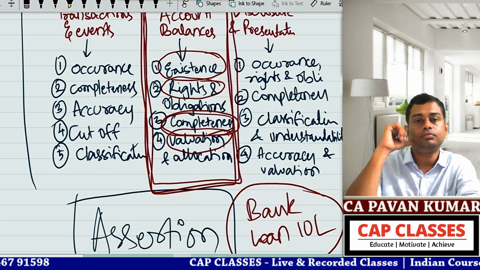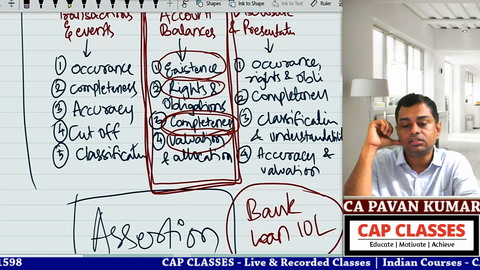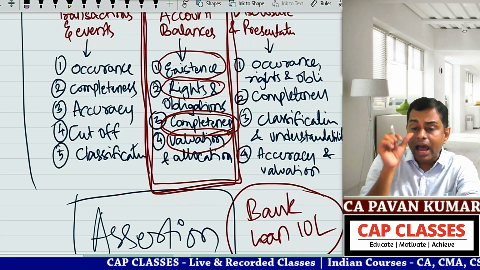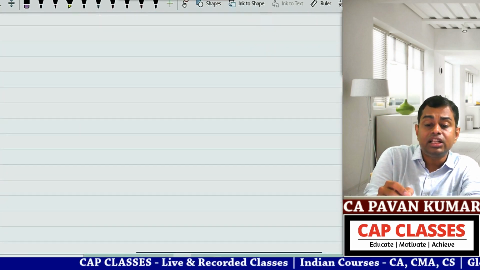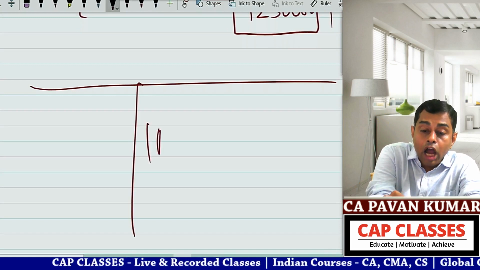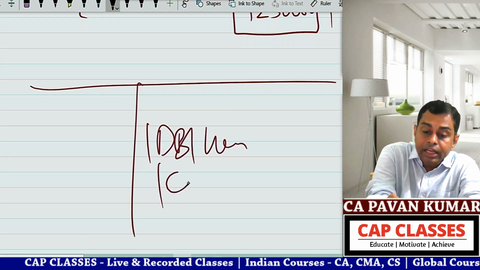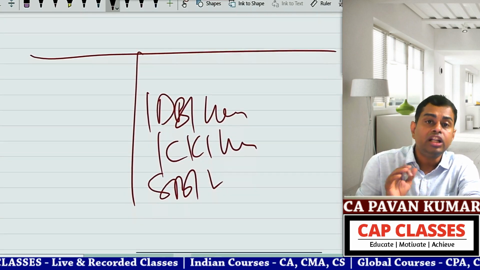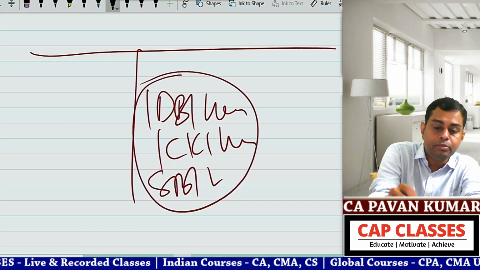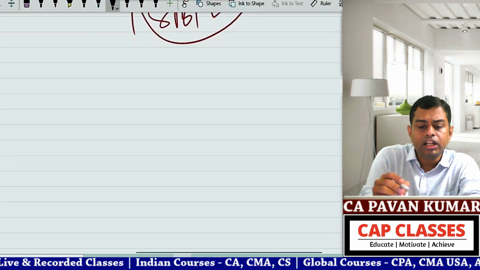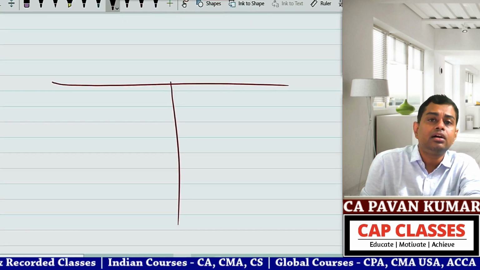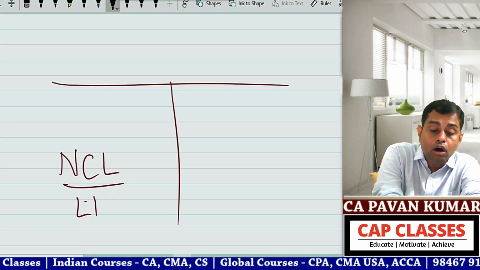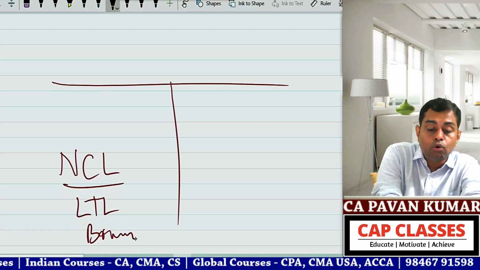Now you have a doubt. Three, completeness. How many loans are there? There can be so many loans. In the balance sheet, they will not give IDBI loan, ICICI loan, SBI loan like this, no. What they do, in the balance sheet, they will write non-current liabilities, long-term loans, borrowings.